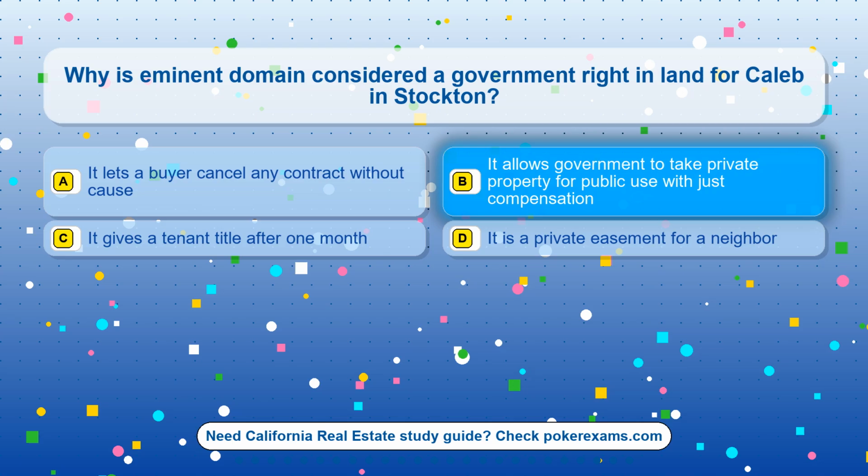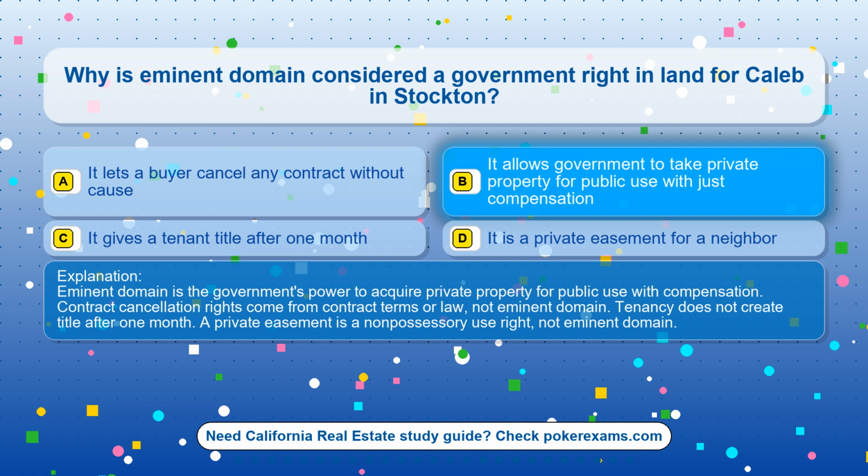The correct answer is option B. It allows government to take private property for public use with just compensation. Eminent domain is the government's power to acquire private property for public use with compensation. Contract cancellation rights come from contract terms or law, not eminent domain. Tenancy does not create title after 1 month. A private easement is a non-possessory use right, not eminent domain.